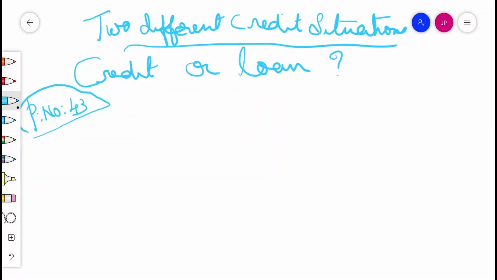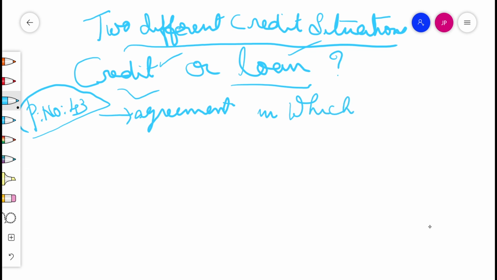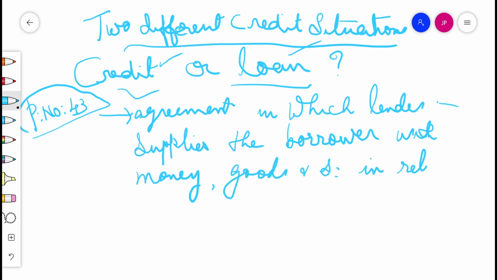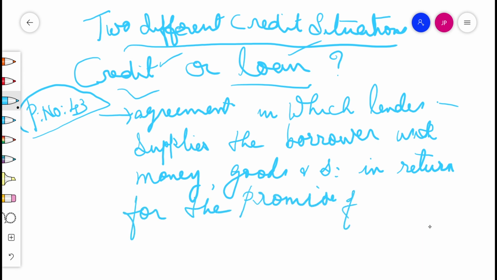Today's topic is what is credit or loan? A large number of transactions in our day-to-day activities involve credit in some form or the other. So what is credit or loan? It refers to an agreement in which the lender supplies the borrower with money, goods and services in return for the promise of future payment.